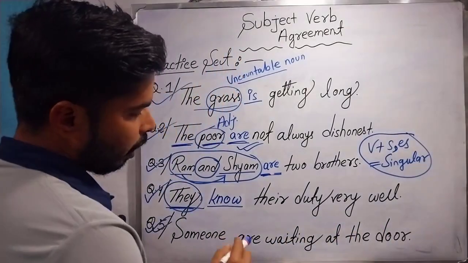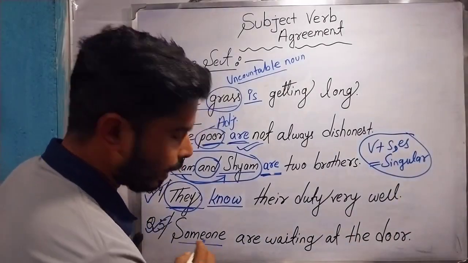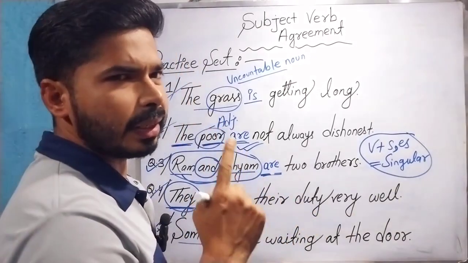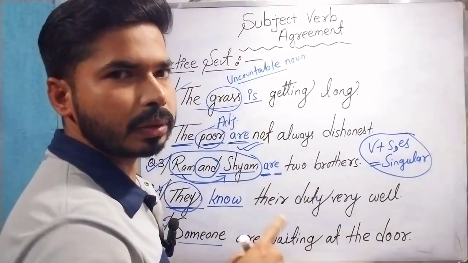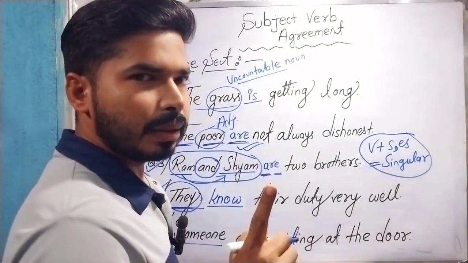Next, in the fifth example, the sentence is: Someone are waiting at the door. Can you say that here we are referring to a single person or more than one person? Someone basically is referring to a single person.